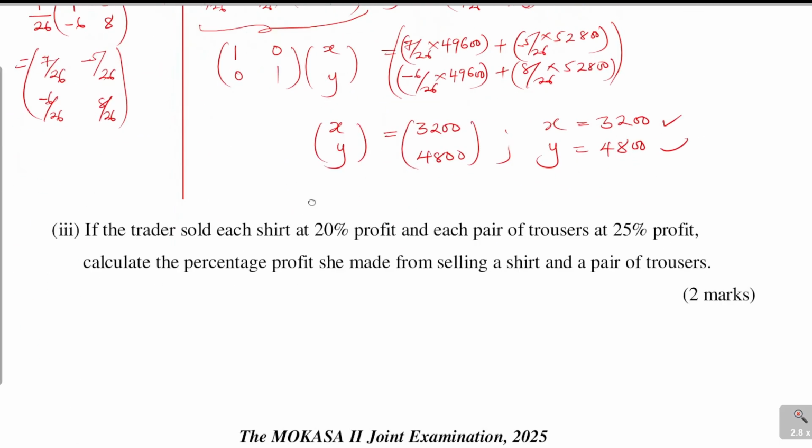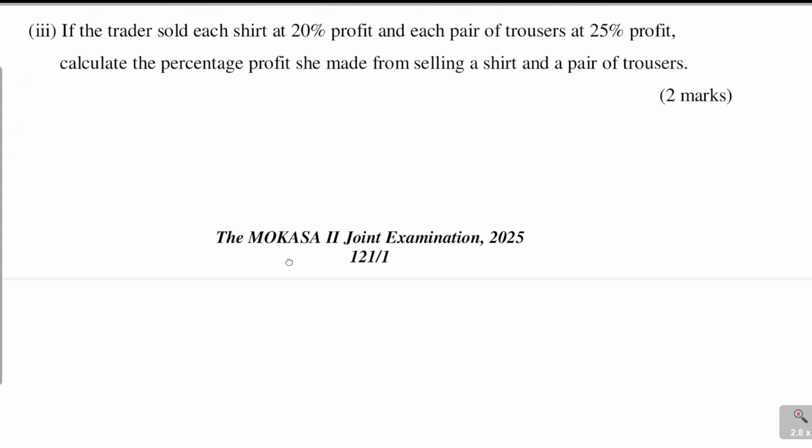We go to the next part, the last one. If the trader sold each shirt at 20% profit and each pair of trousers at 25% profit, calculate the percentage profit she made from selling a shirt and a pair of trousers. So that means you need to get the percentage profit for selling both a shirt and a pair of trousers.